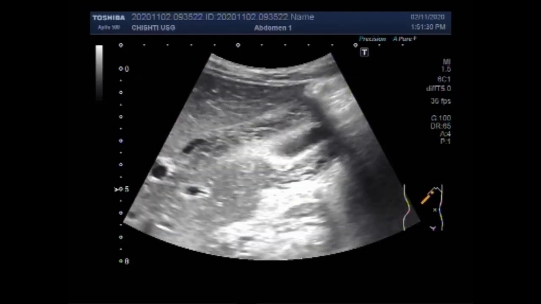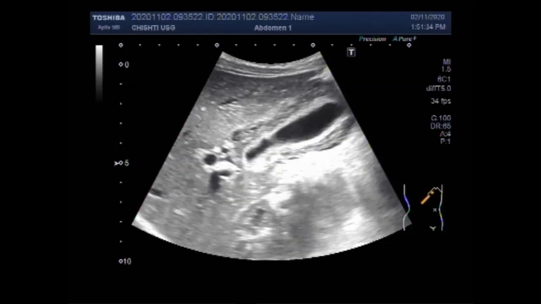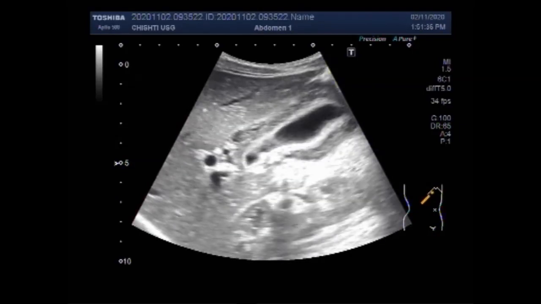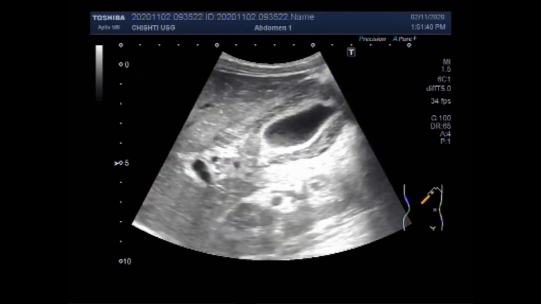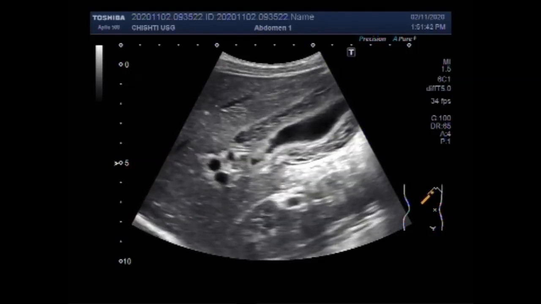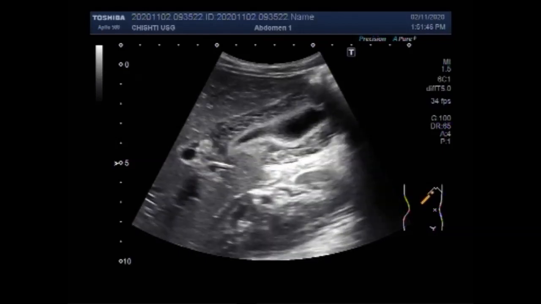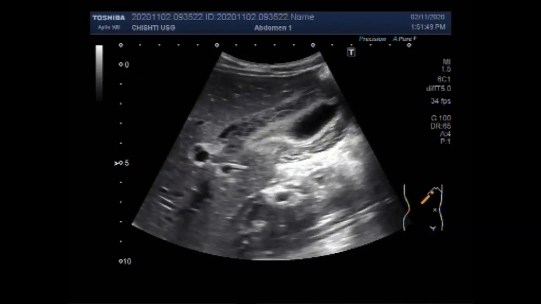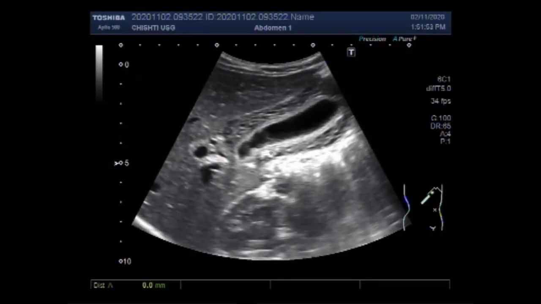Now again, you can see in the side-on position, the patient in the side-on position, the increased wall thickness. A fair amount of thick sludge is also seen in the gallbladder. Now the liver biopsy is also used to diagnose hepatitis.